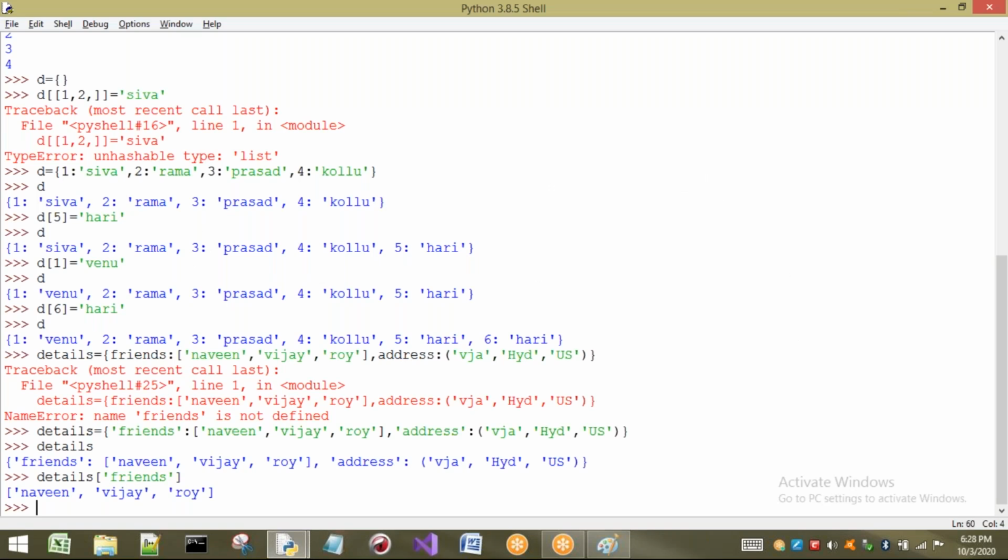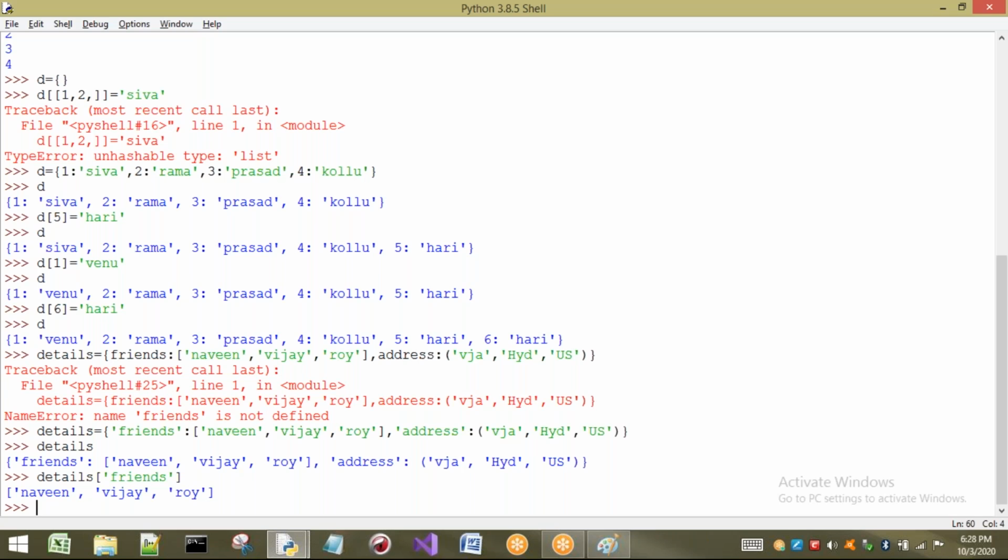Okay. So if you want to access the elements, we can access them by using the key, and also by using the get method. If you want to get only keys, we have some methods. If you want to get only values, we have some methods. If you want both keys and values, we also have some methods. We will see those methods when we discuss them. Right now the concept is that I am accessing details of friends. It is available here, so we are getting the answer.